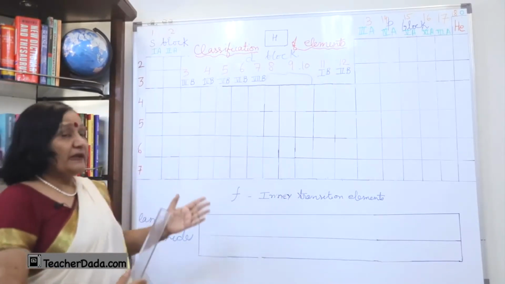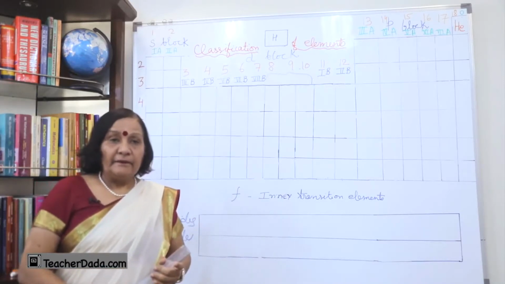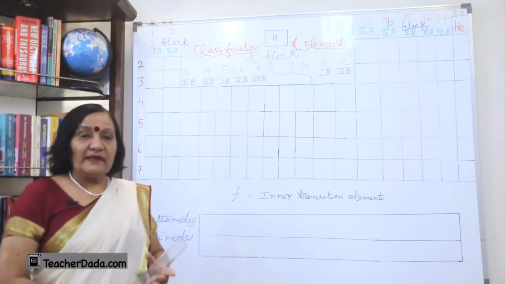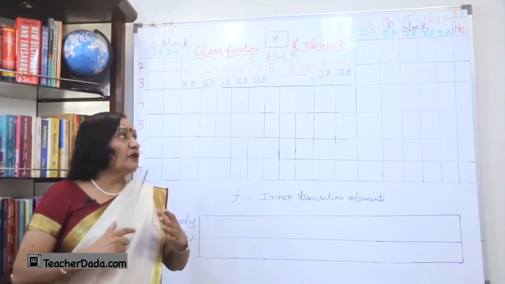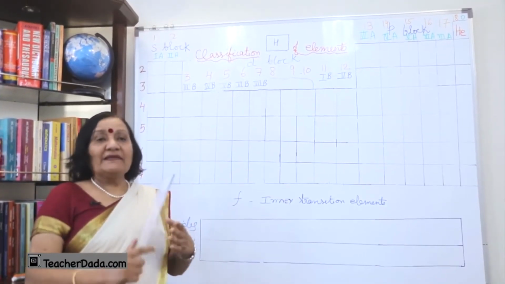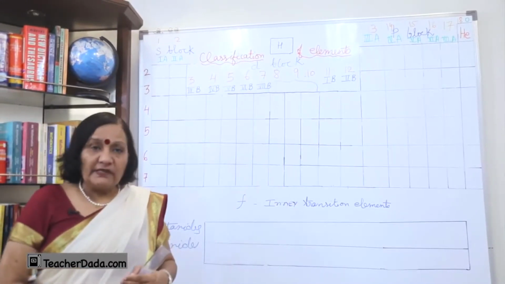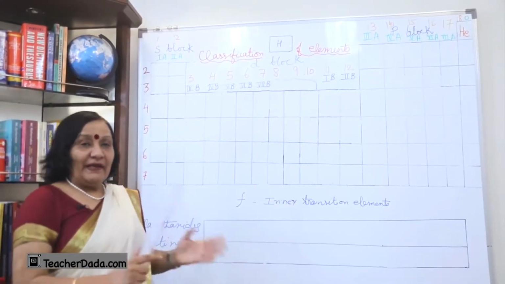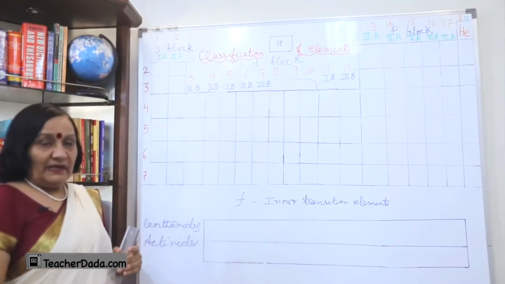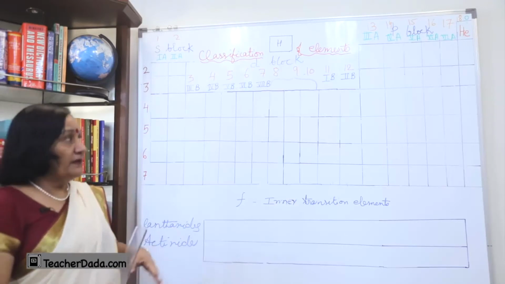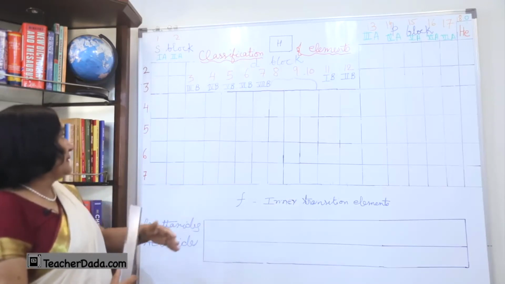You can see, like in a building, different blocks are there, different flats are there, and different rows of flats are there. In the same way, you can compare this periodic table with a building and see the structure of this chart.